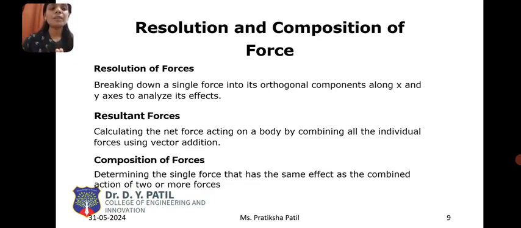That is the net force acting on the body by combining all the forces. So composition of forces: all the forces are there in the system and we combine them into one, which is called composition of forces.